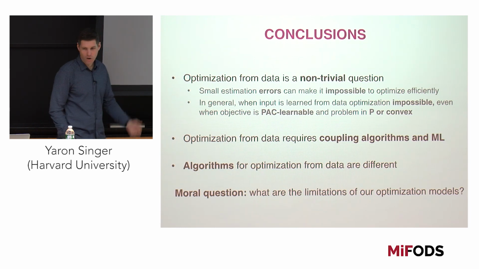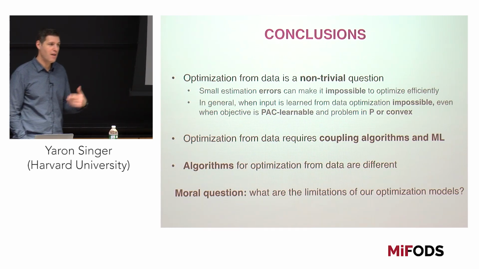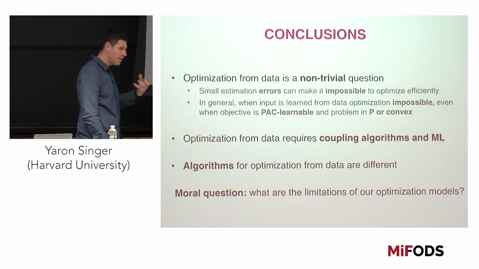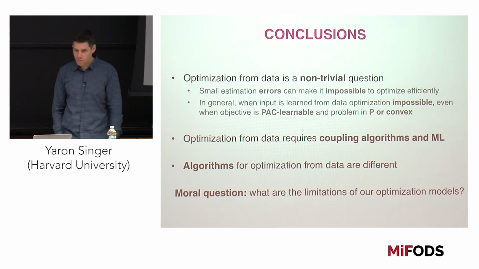And thinking broader than this, I think that the moral question we should be asking ourselves is, what are the limitations of the optimization models that we're using? We should understand them and their guarantees theoretically, I think, before we use them in practice, okay? Because it could lead to pretty poor results.